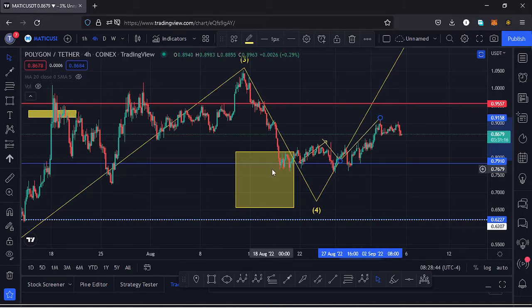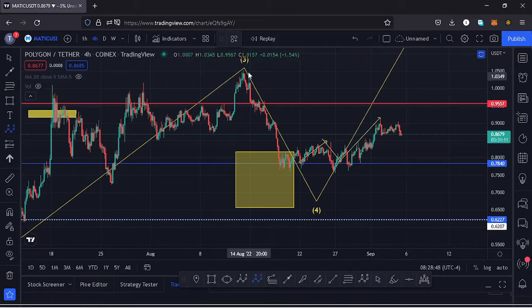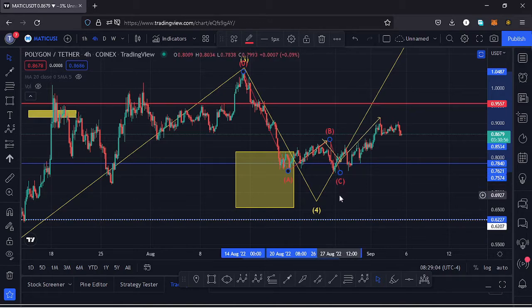And because our wave 4 is a correct wave, I expect to see an ABC correction within this wave 4, and we have seen a wave A in formation over here. Then I expected that this might be the high for that wave B. Then we continued pushing higher in the formation of a wave C, but there are two ways this can play out.